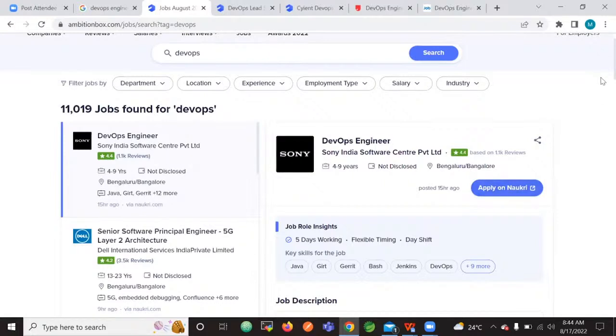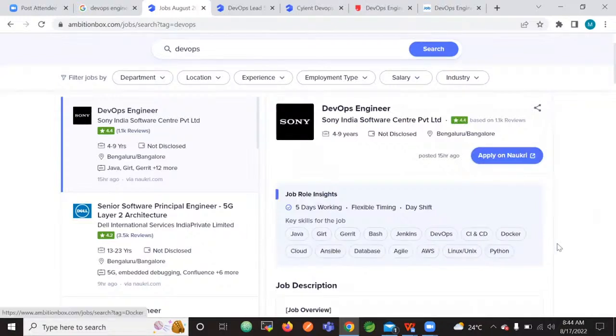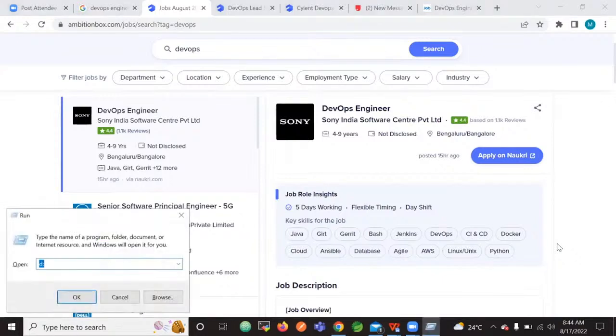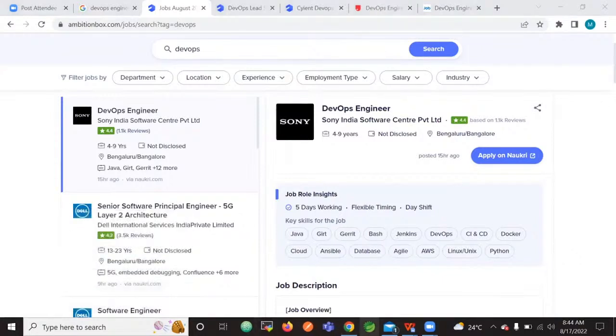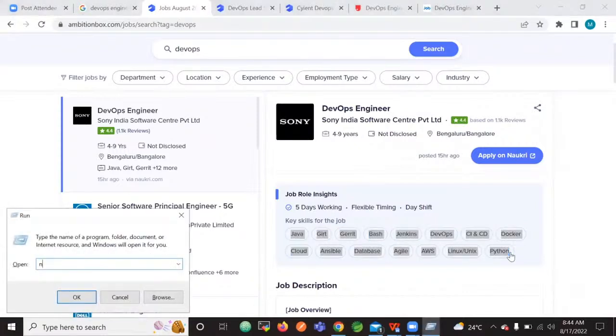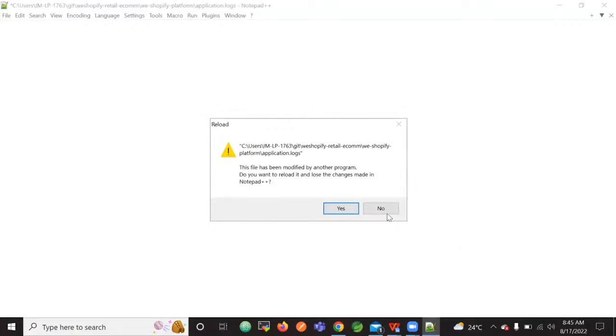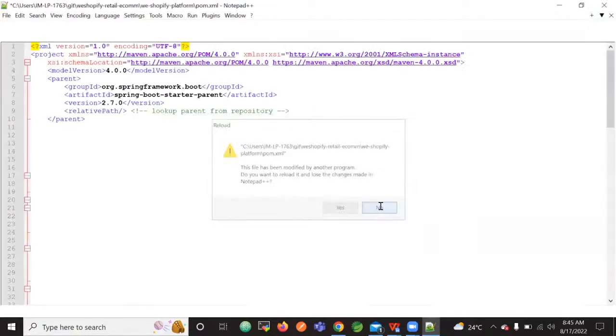They published the job for 4 to 9 years of experienced candidates. What is the skill set they are asking for? Let me copy all this skill set they are expecting. Let us look at more job roles and filter out which tools they most frequently expect. What are the most common tools they are expecting in the market? Let us see.